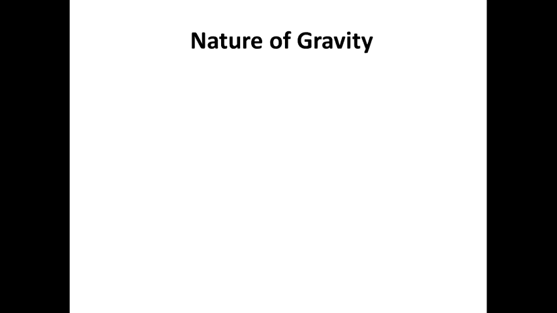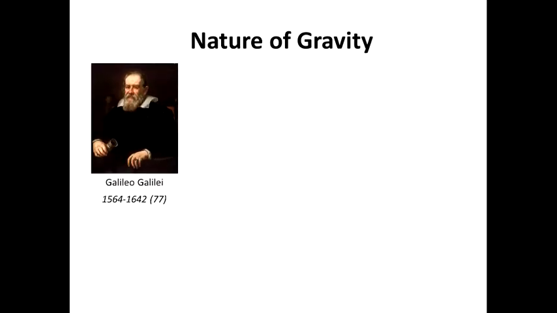The nature of gravity. The theory of gravity can be called a theory only if it explains the nature of gravity. And looking into the history of science we see that there were few reasonable explanations of the phenomenon of the attraction of masses. The first scientist who should be mentioned in relation to gravity is Galileo Galilei. He studied speed, velocity, gravity, free fall, the principle of relativity, inertia, and projectile motion, all possible aspects of mass and gravity. He didn't develop a theory but provided a basis on which theories could be created.